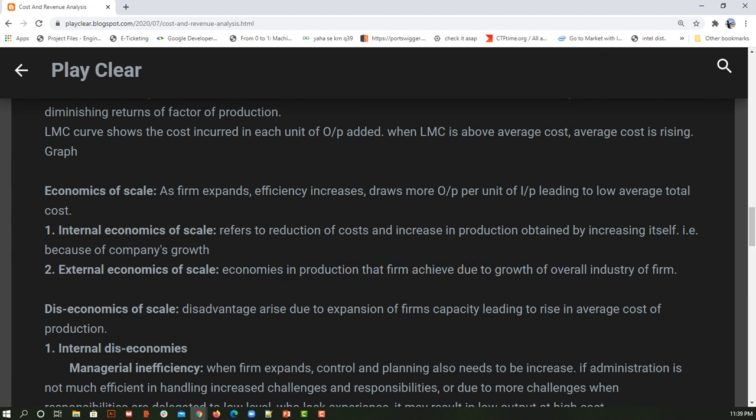So suppose my organization is working in a specific niche of the market, and because of some upgradation in the technology, there is good fame coming for that market, and because of that my organization is profiting. Here the overall industry is getting affected positively. Those kinds of external factors are known as external economics of scale.